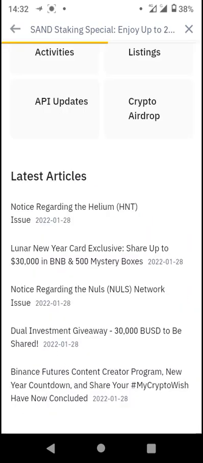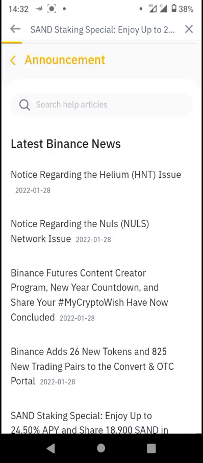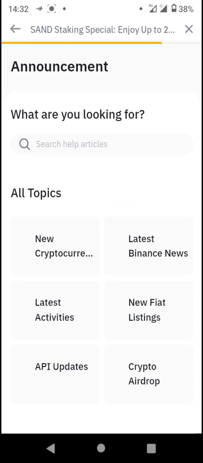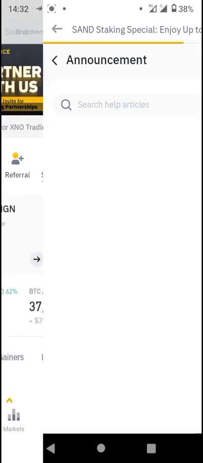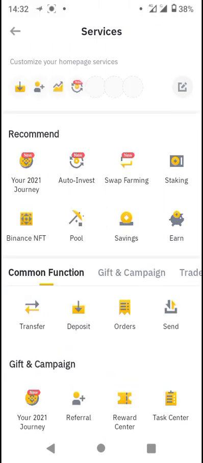So now going over to the Binance home page. Once you're done with all the necessary requirements on your account, you want to go over to the Binance home page. We're using the web version here. Once you're logged in, on the mobile app you want to navigate to the Binance Earn section. So we just clicked on the more.